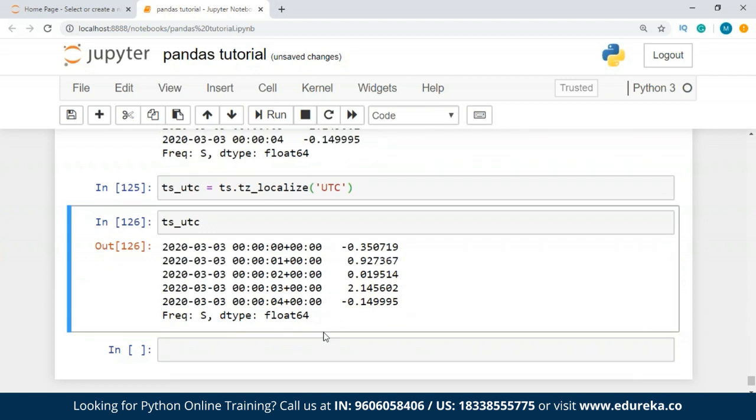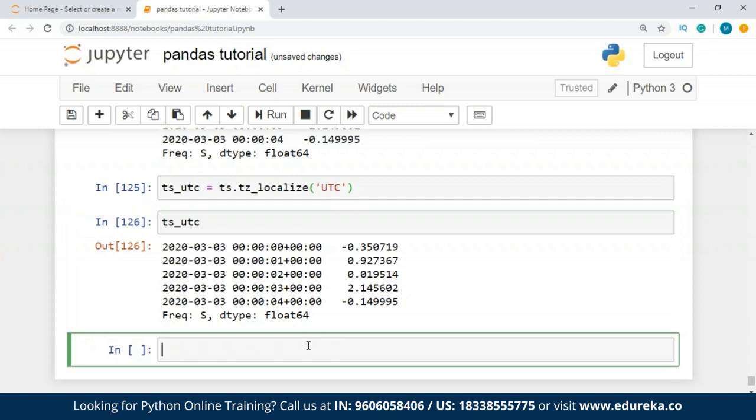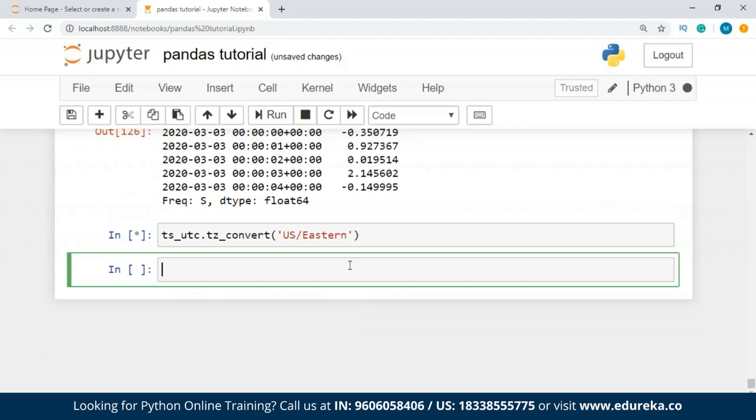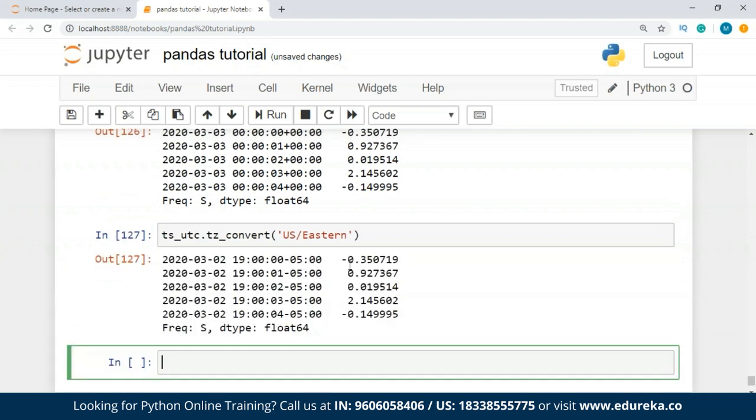And now after this I want to show you how we can convert to another time zone. So for that we don't have to do anything. We just write ts_utc.tz_convert, and we write US/Eastern. So we have converted into the US time zone.